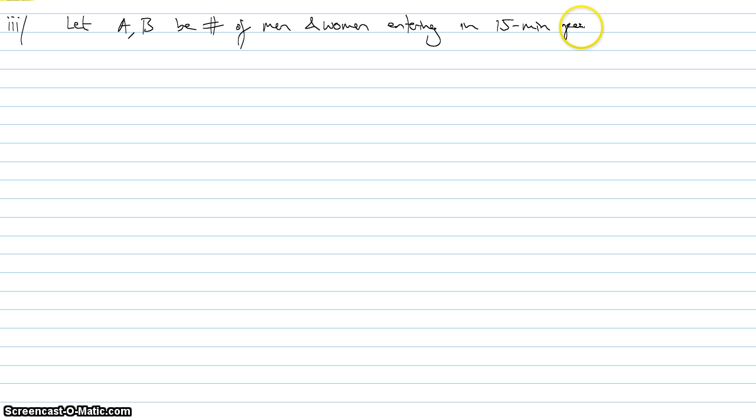Okay, so for this 15-minute period, I'm going to let A and B be the number of men and women entering in the 15-minute period. So I know that A is Poisson 1. It basically told me that right at the start. B is Poisson 2, and that A plus B shall be Poisson 3. Happy days. So what am I asked to find?